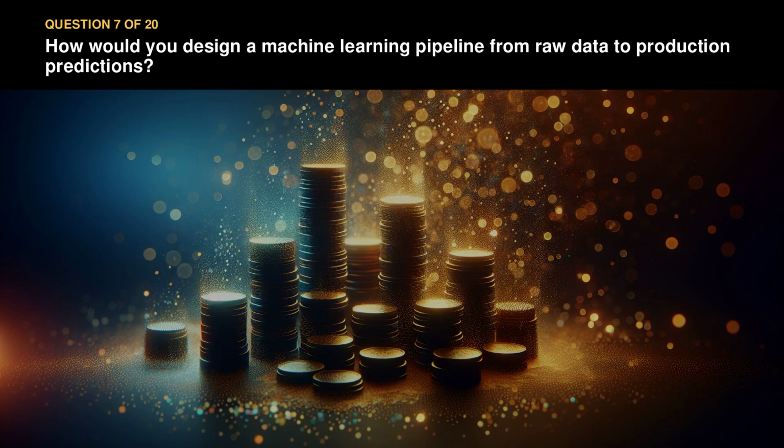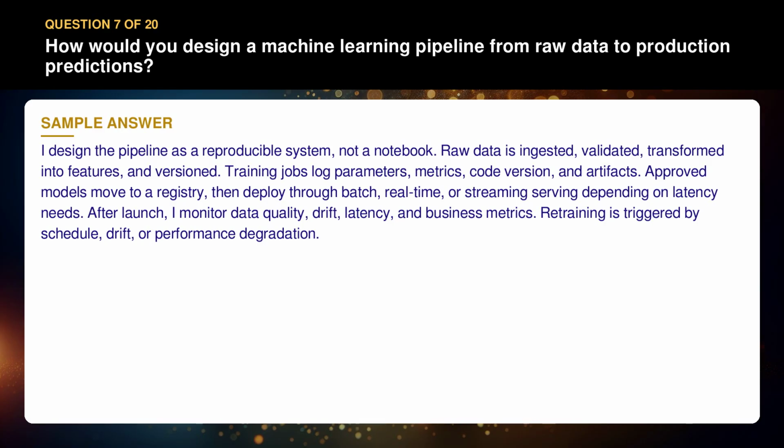Question 7. How would you design a machine learning pipeline from raw data to production predictions? I design the pipeline as a reproducible system, not a notebook. Raw data is ingested, validated, transformed into features, and versioned. Training jobs log parameters, metrics, code version, and artifacts. Approved models move to a registry, then deploy through batch, real-time, or streaming serving, depending on latency needs. After launch, I monitor data quality, drift, latency, and business metrics.